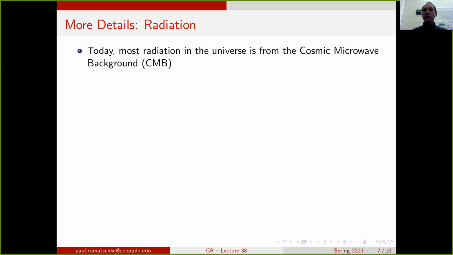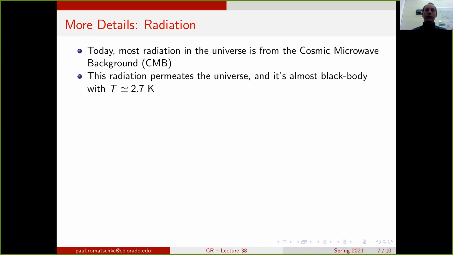That clearly comes from the cosmic microwave background, because these are the photons permeating the whole universe, and they greatly dominate over, for instance, the energy density from photons coming from stars today. This radiation is almost black body, and it has a temperature of about 2.7 Kelvin. It's fairly cold. We can calculate the energy density for this radiation.